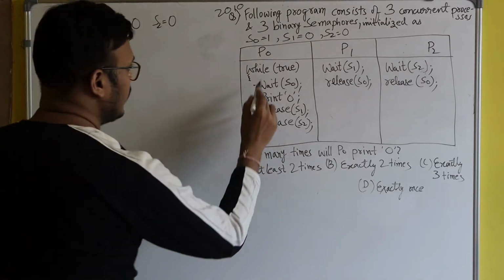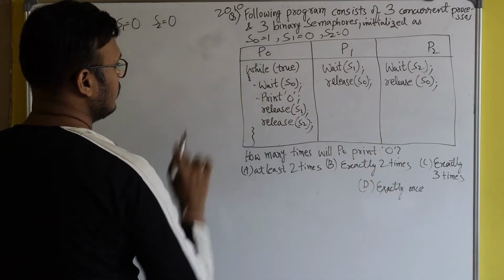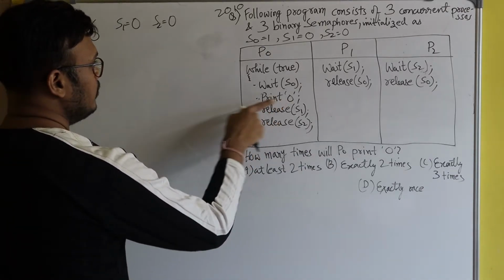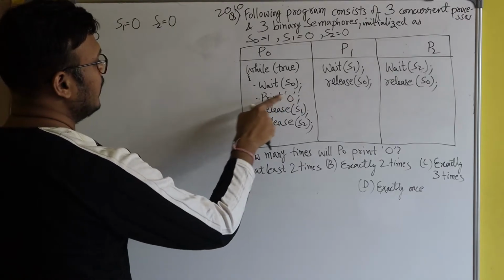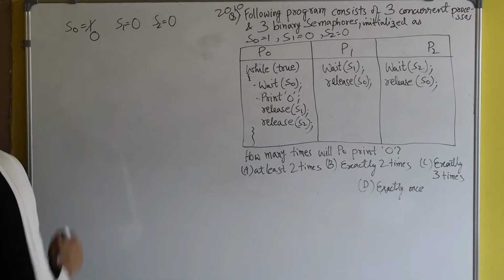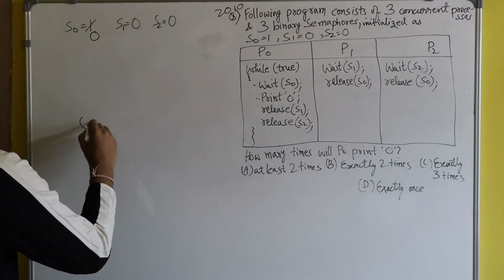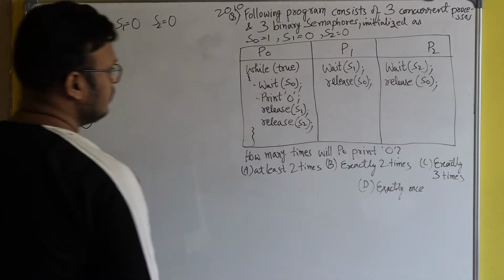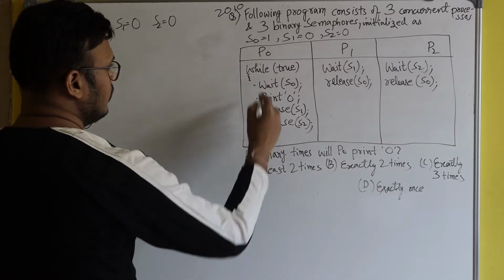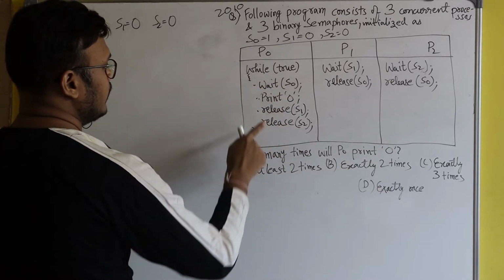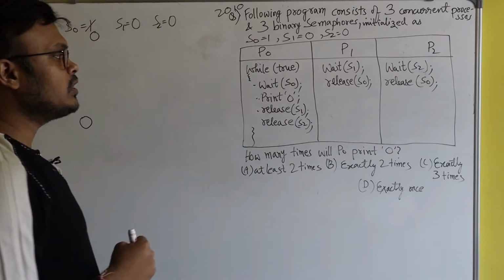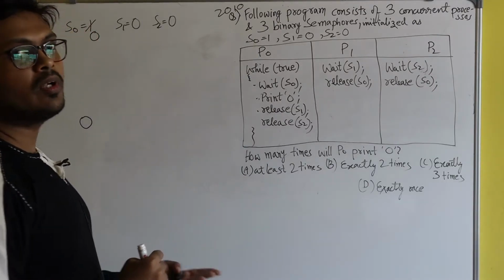Fine. And after that P0 will come here. Now P0 will execute the statement print of 0, so definitely 0 will be printed. After that P0 will execute release of S1. Release of S1 means P0 is giving a signal to S1.